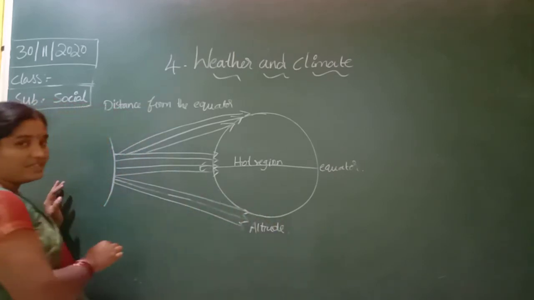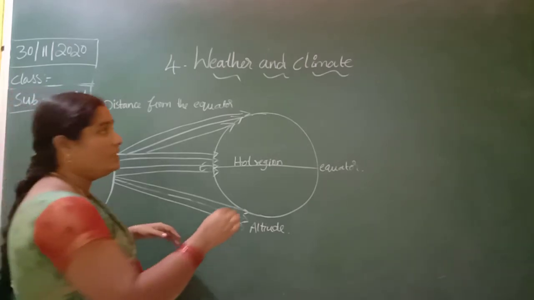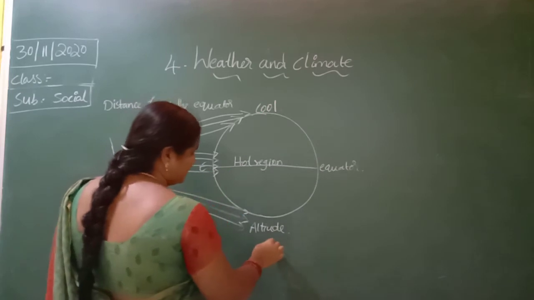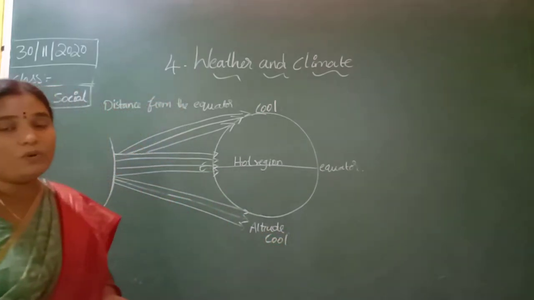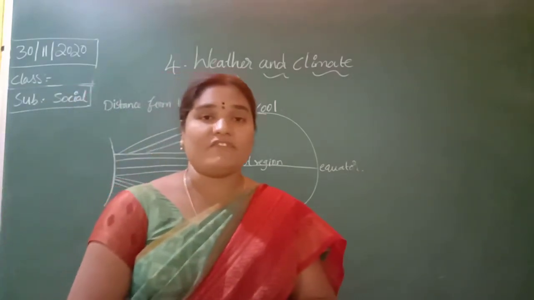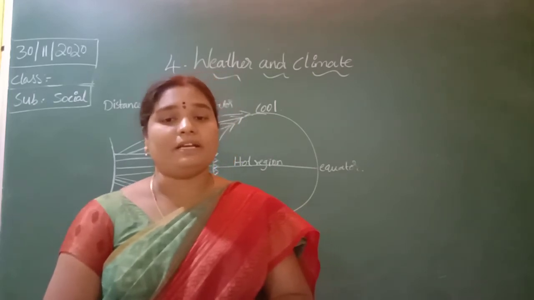They are very cool. Even in the summer, these places are very cool. So depending on the heat of the earth's surface, the climates differ.